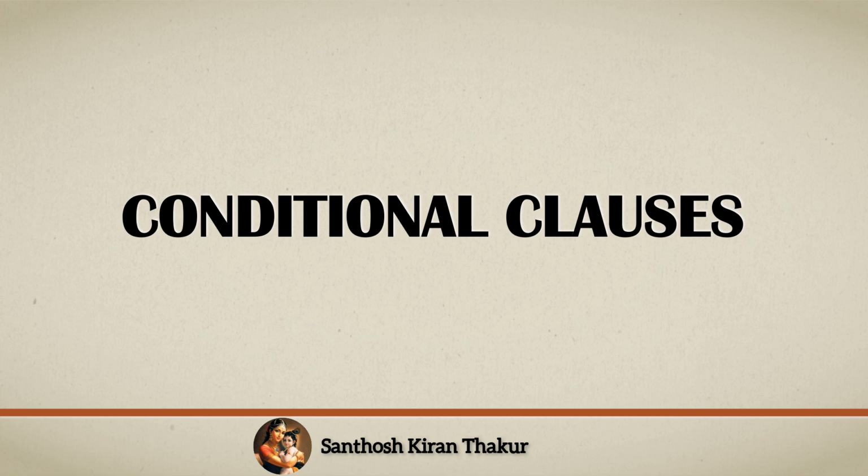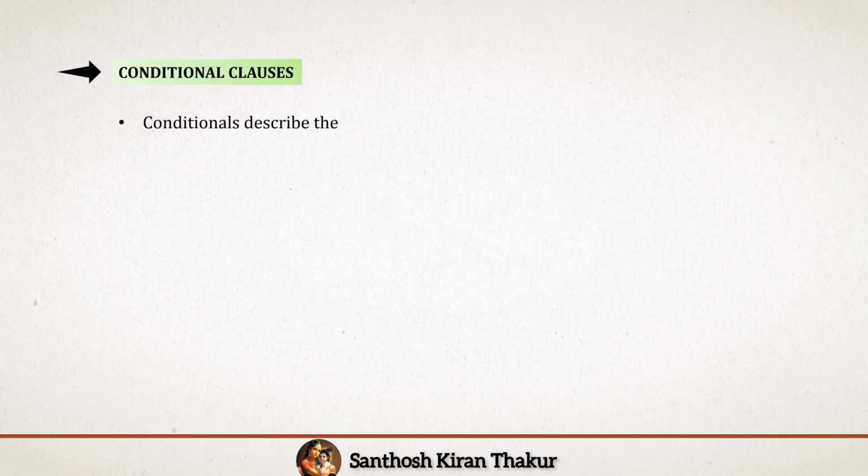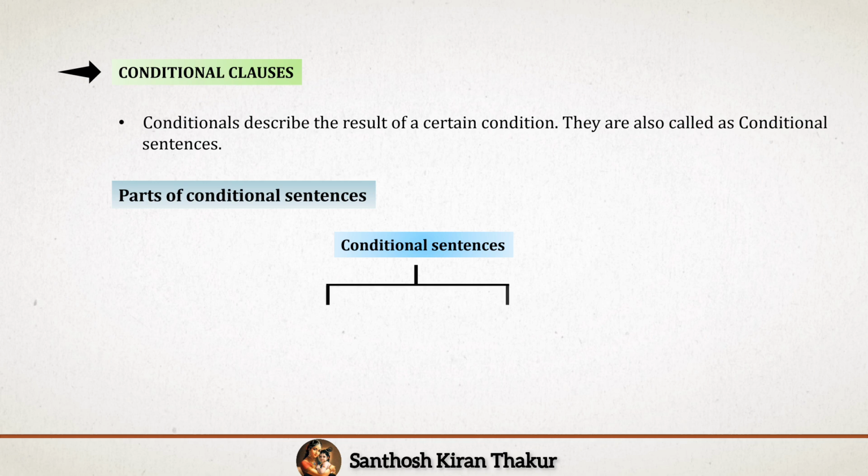Today we shall learn about conditional clauses. Conditionals describe the result of a certain condition. They are also called conditional sentences. These sentences always have two parts. The first part begins with an if clause, which describes a possible situation. The second part is a main clause, which describes the consequence of it.